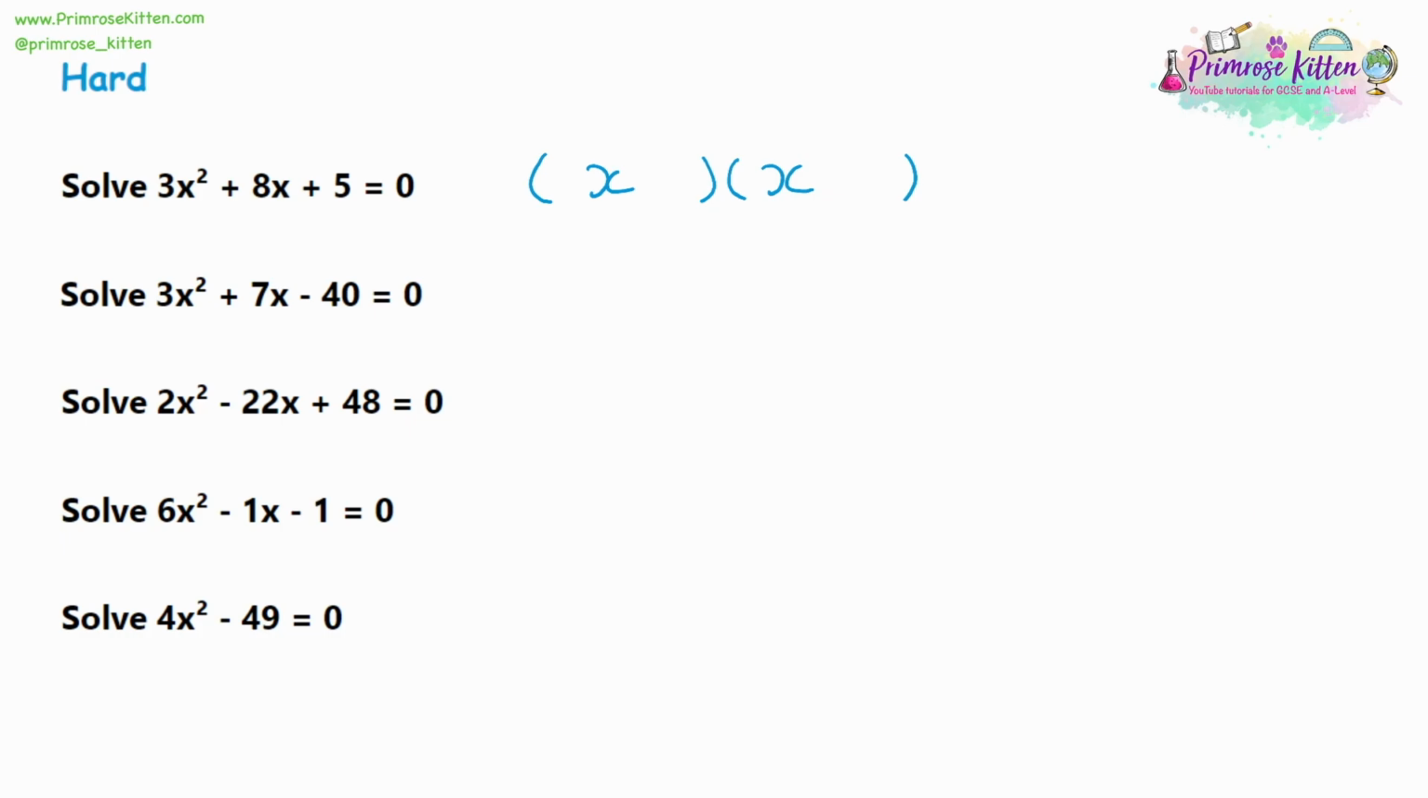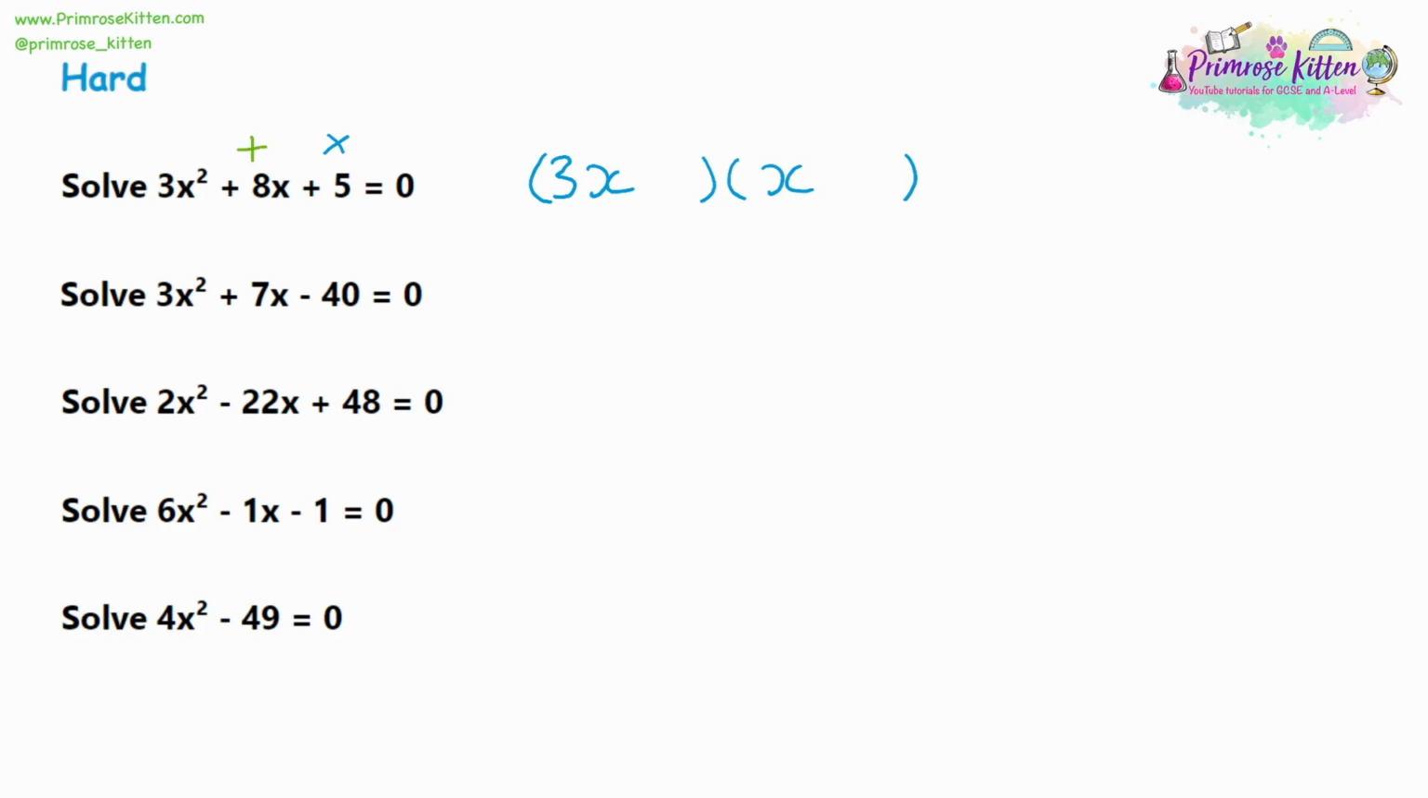Now for this question, it's actually a 3x squared. So one of the x's will have to have a 3 on it. And if you multiply this bracket out, you'll have the 3x multiplied by the x will give us 3x squared. So the first complication is putting in the coefficient for the x squared into your brackets. And the next thing is, we want to carry on the same way. We want two numbers which multiply to give us a 5 and add to give us the 8.